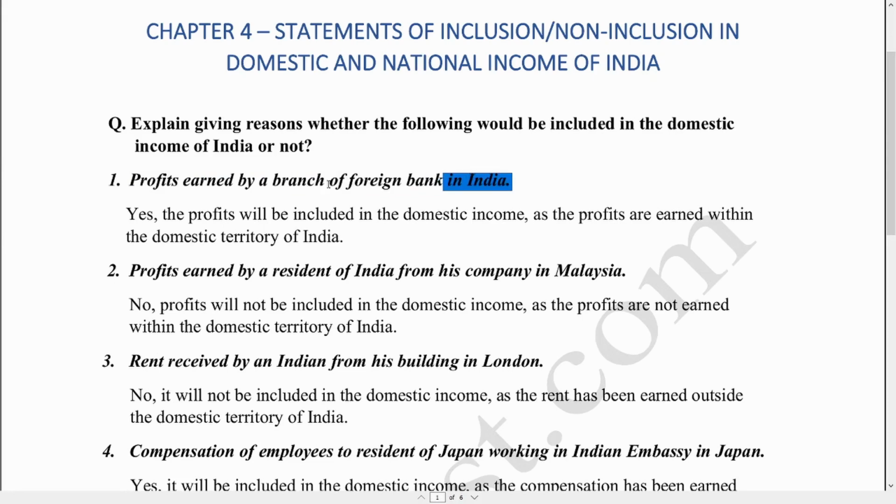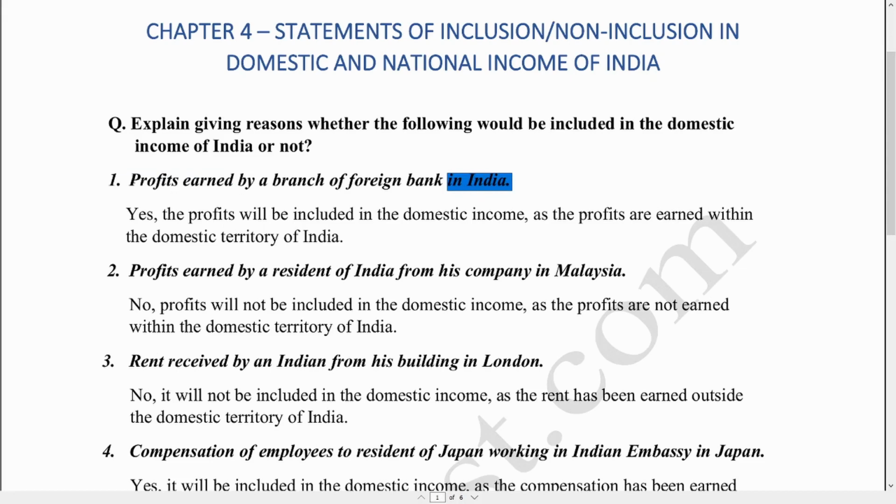This clearly means that the foreign bank is located within the domestic territory of India, and accordingly the profits have been earned within the domestic territory of India.